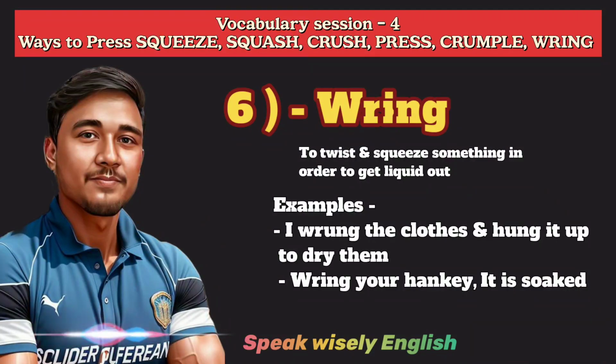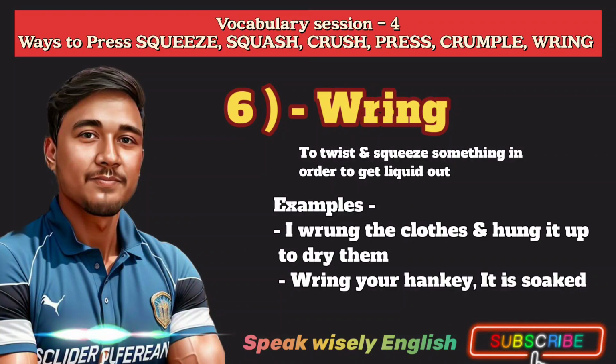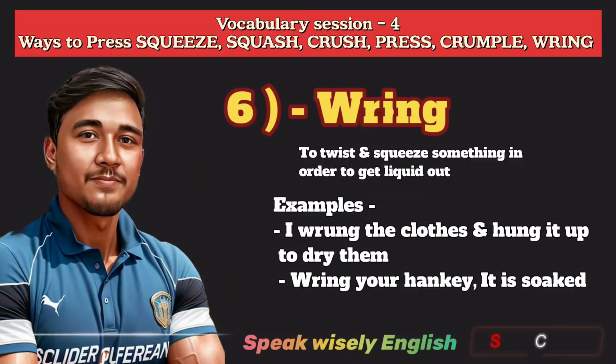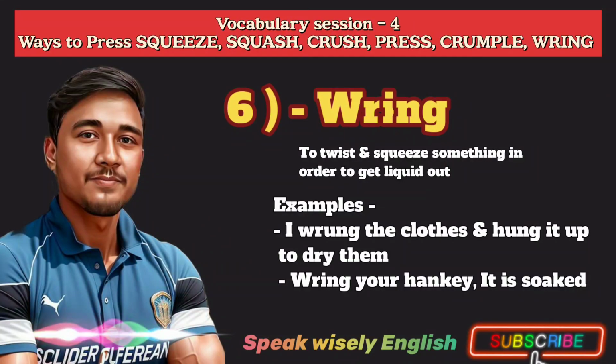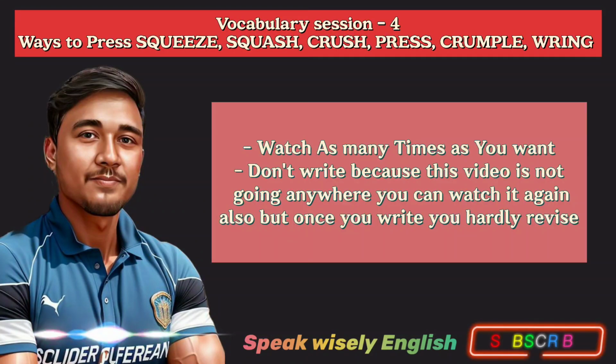In this example, we have used second form of verb, as this is an example of past participle. So we have used second form of wring, which is wrung, and second form of hang, which is hung. Second example is, you need to wring your hanky. It is soaked. So guys, I think you must have understood about these words.